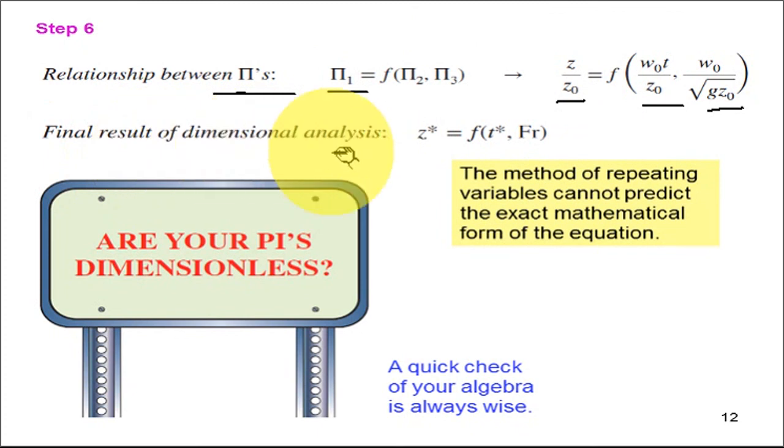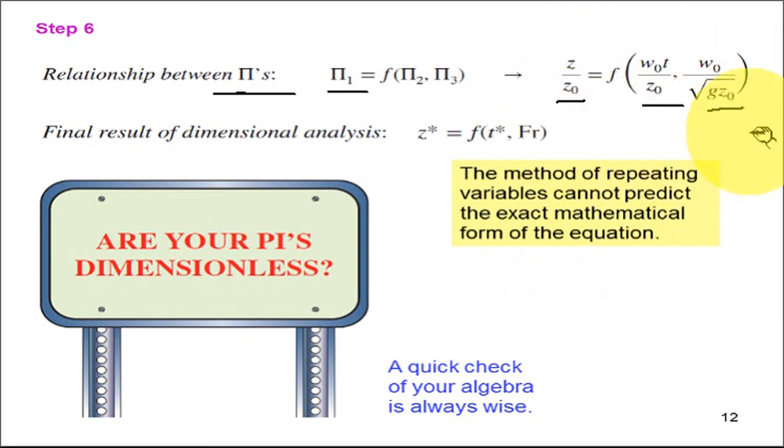The final result of dimensional analysis can be written as: non-dimensional z, z asterisk meaning non-dimensional, is equal to a function of non-dimensional time and the Froude number. Make a note: the method of repeating variables cannot predict the exact mathematical form of the equation.